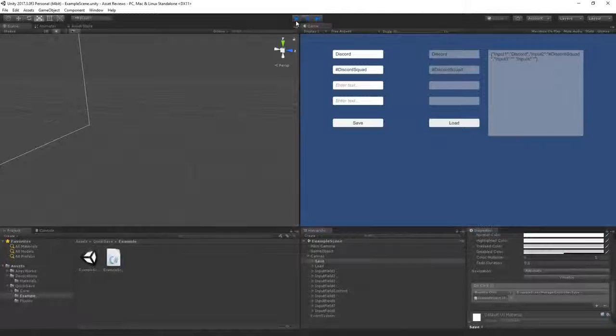So this asset is very easy to use from what I've seen, and with it you can obviously save and load objects to or from files, so you can just save everything that is inside of your game. There's also cross-platform support, meaning that you can use it on consoles, mobile, etc., and there's even a detailed list on all the platforms that are supported specifically.